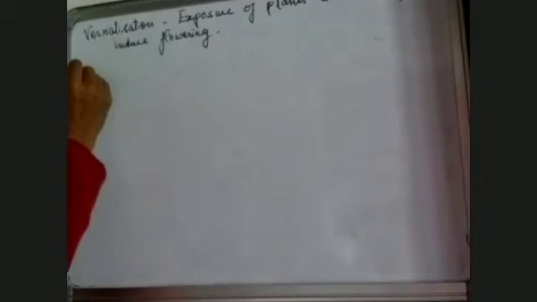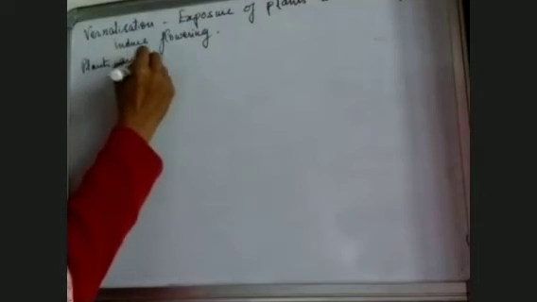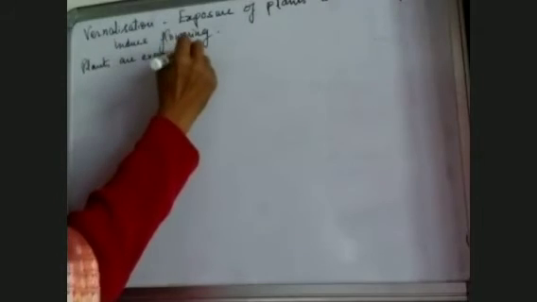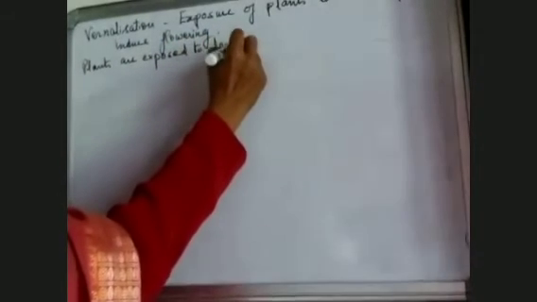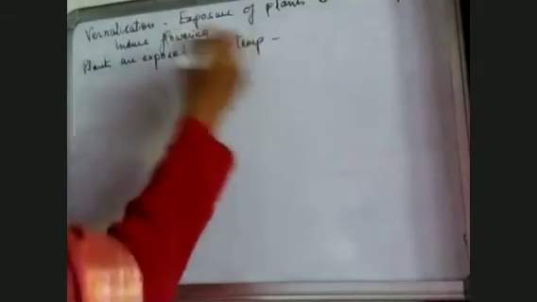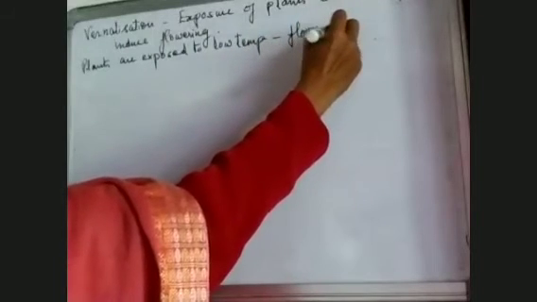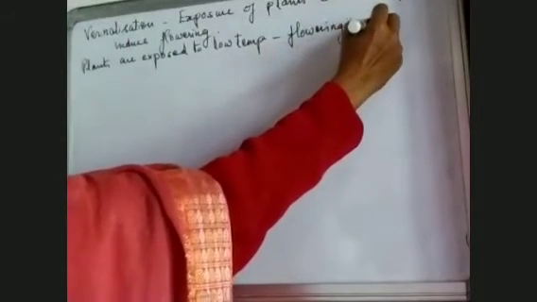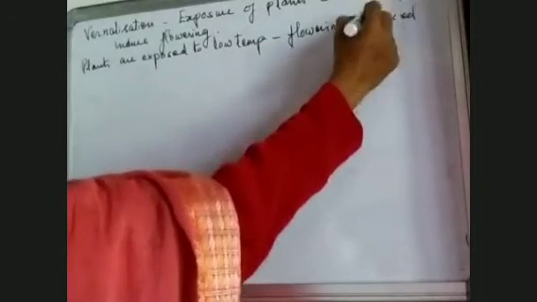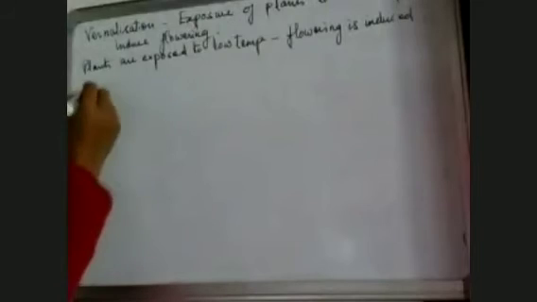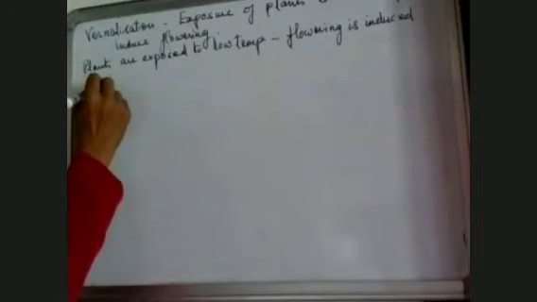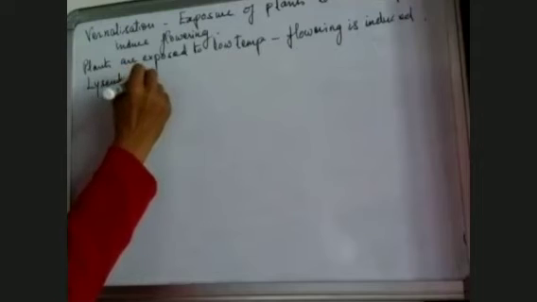So what is done in this? Plants are exposed to low temperatures, and because of exposing them to low temperature, the flowering is induced. This was first of all studied by Lysenko, in the year 1938.